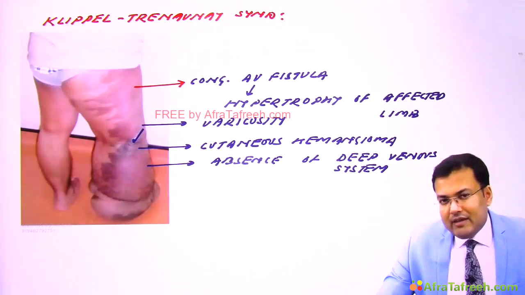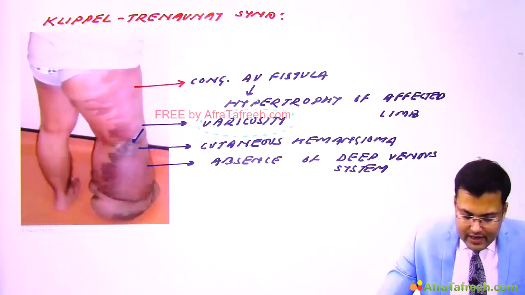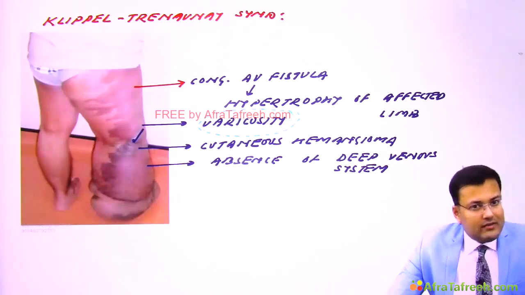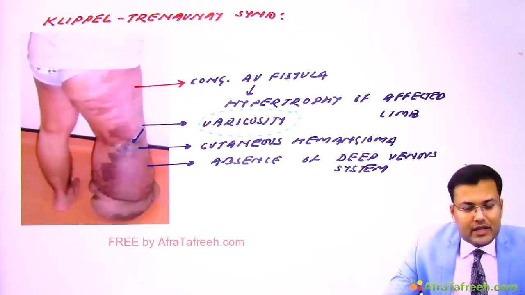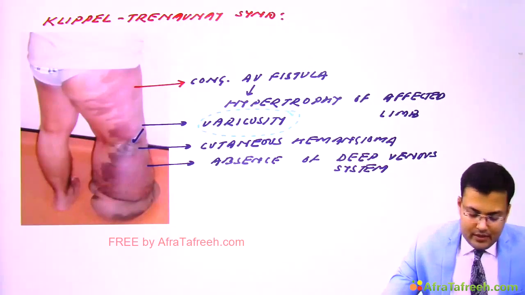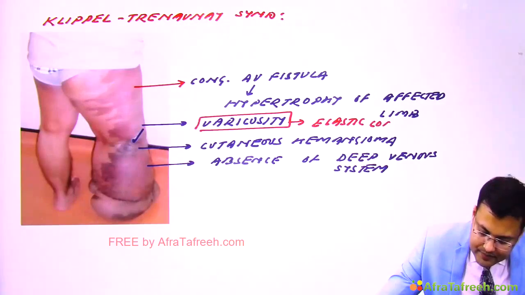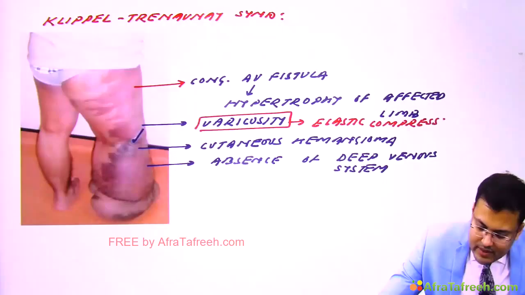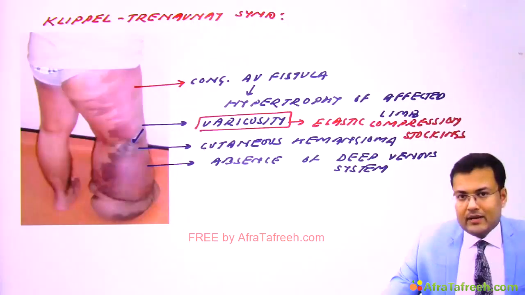So this patient has varicose veins, and how are we going to manage these varicosities? This varicosity is managed conservatively by compression stockings. So here we are using elastic compression stockings. Stripping should not be done because these patients have absence of the deep venous system. So how do we manage the varicosity? It is managed by elastic compression stockings. Clear? These are the manifestations. Sometimes they ask image based questions also. So this is Klippel-Trenaunay syndrome.